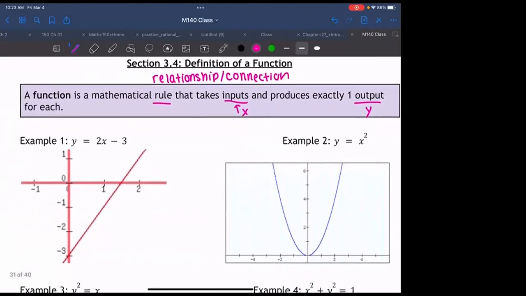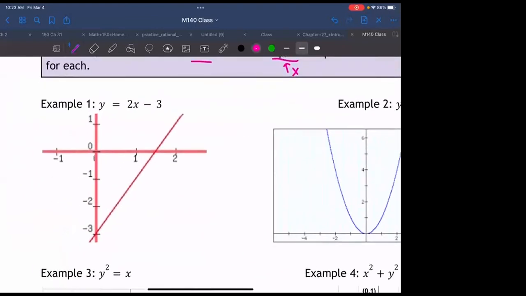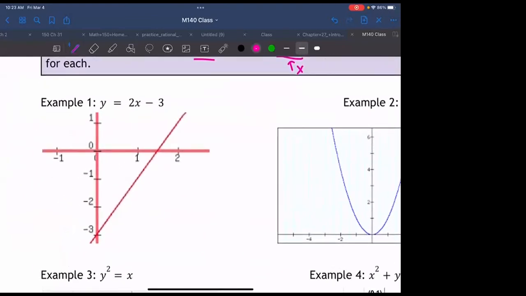If that doesn't make sense, we'll go through a few examples, go through the word definition, and if you're still confused, we have a nice test that pieces everything together. So example 1, y equals 2x minus 3, the equation of a line. We are very good with lines now. How about this? Let's take an input.